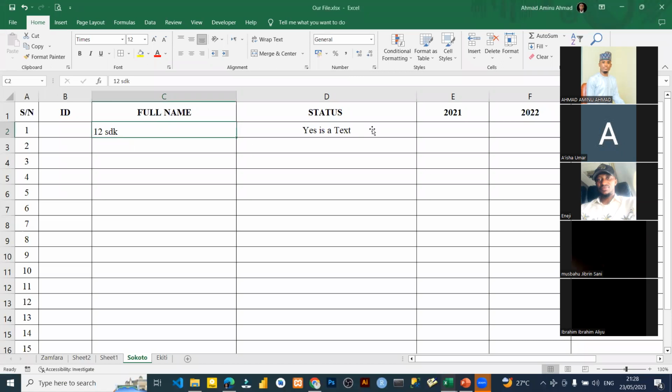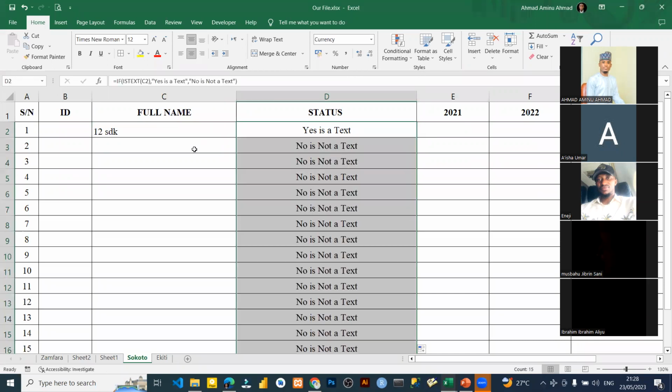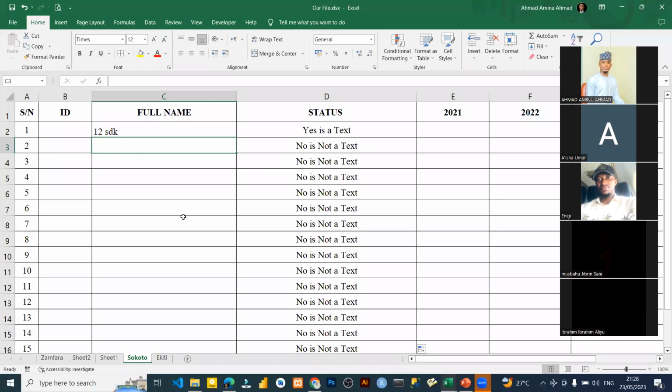So this is text, and this function is something you can use to know whether a particular piece of data in your data is a text or a number. By default, let me drag it, all these empty cells are not text because they're empty. If you put 0, it will still say it's not a text. If we put AH, it will say it's a text. We put 33, you see, it says it's a text.